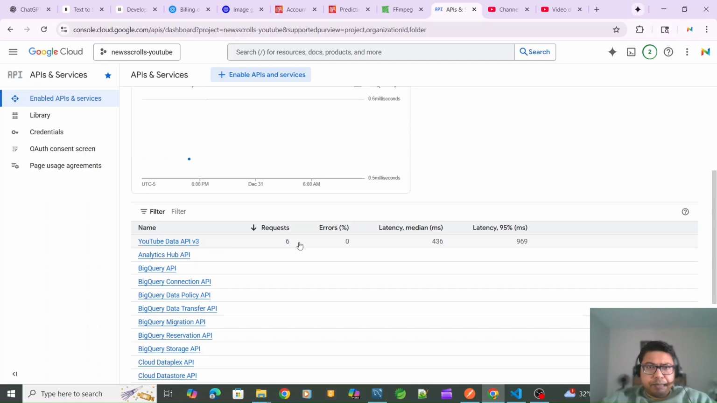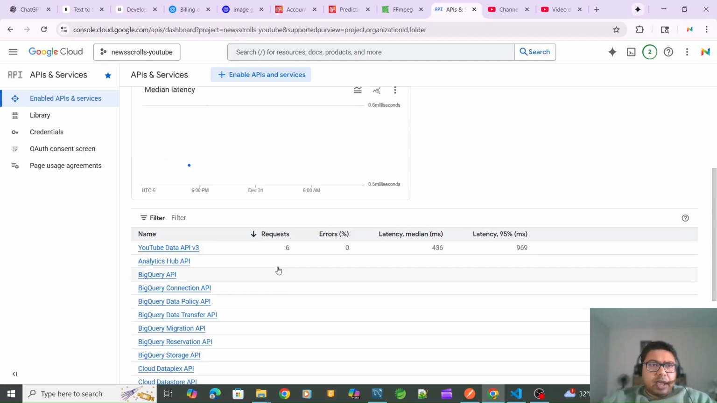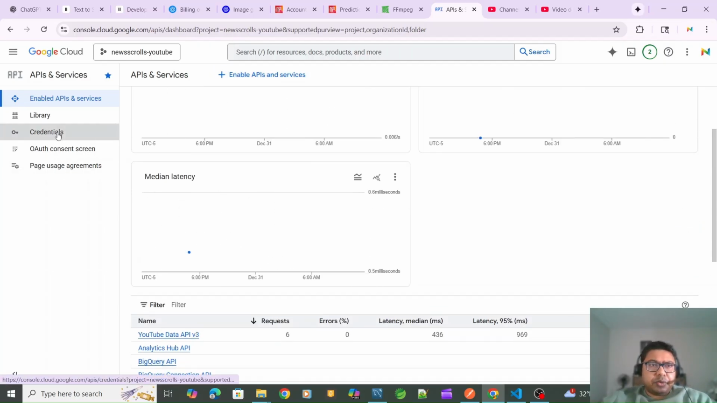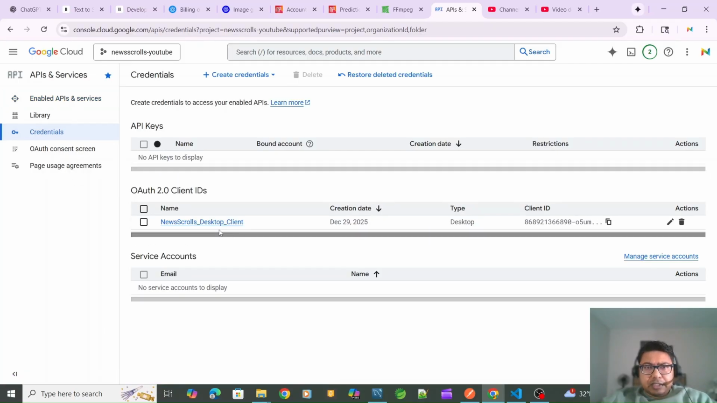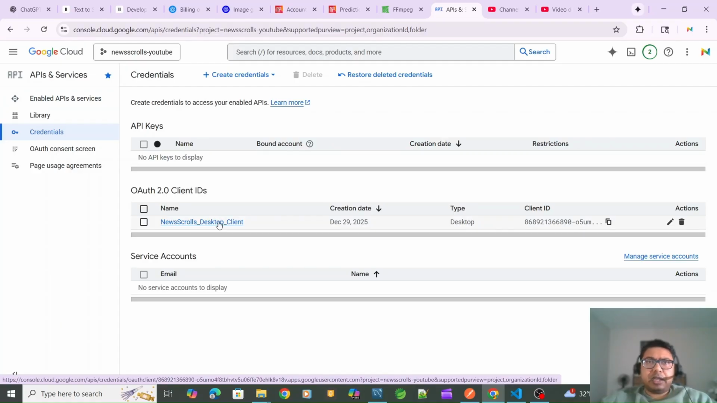This is a free API, and if you see, I have posted 6 videos, so 6 requests have been made. This is where I need to create the credentials or auth key. This is the auth key I have created, and I have to keep it on my machine to use it programmatically. So this is the overall idea of how this has been done.